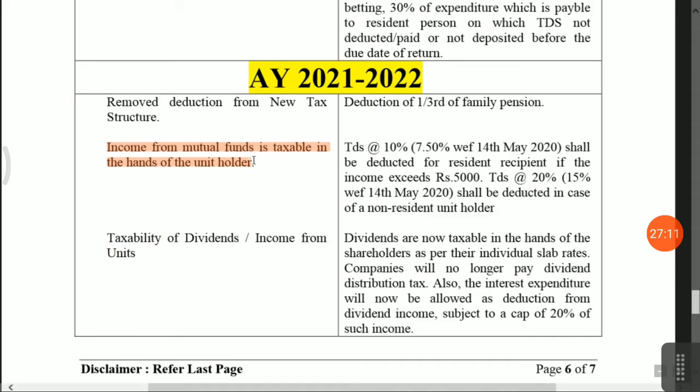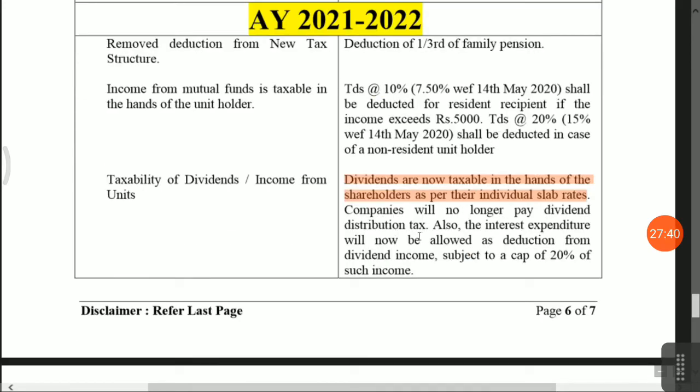Income from mutual funds is taxable in the hands of the unit holder, and TDS is also applicable, that is 10%, and from 14 May it's 7.5%, if the income exceeds 5,000. And TDS at 20% shall be deducted in the case of non-resident unit holders. Taxability of dividend and income from units: dividends are now taxable in the hands of the shareholder as per the individual slab rate. This is the most important.